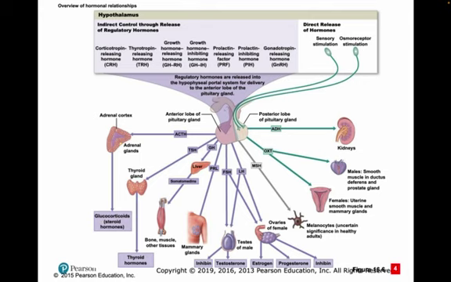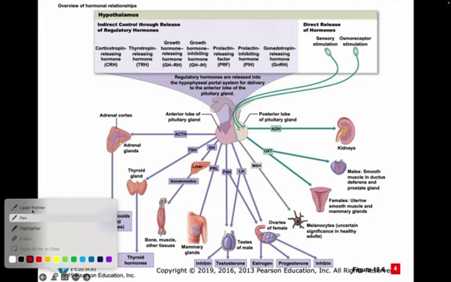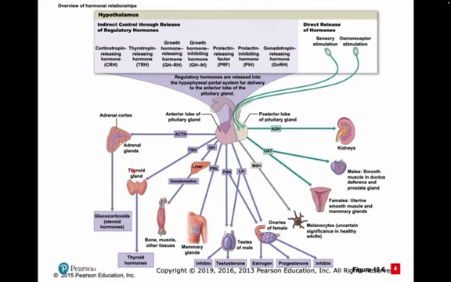Thyrotropin releasing hormone, when released, affects the anterior pituitary gland to create TSH, thyroid stimulating hormone. Thyroid stimulating hormone now affects the thyroid gland to create the thyroid hormones, which control our metabolic rate. Then growth hormone releasing hormone, or growth hormone inhibiting hormone: these have a similar function but in the opposite way.